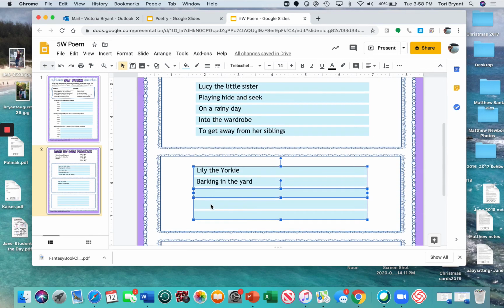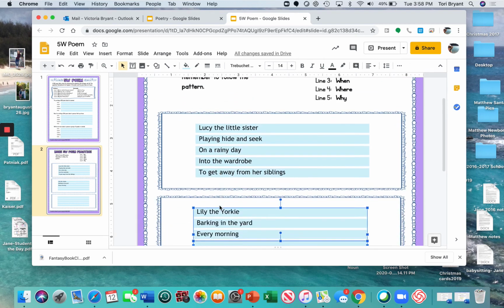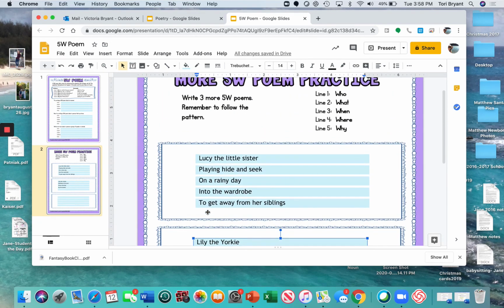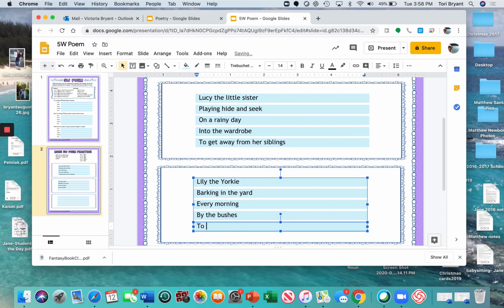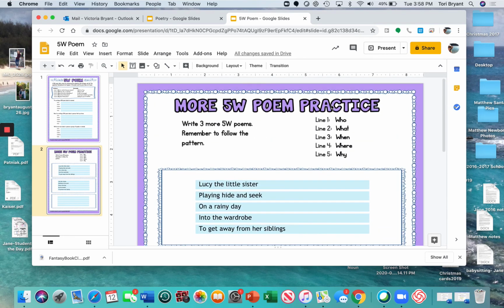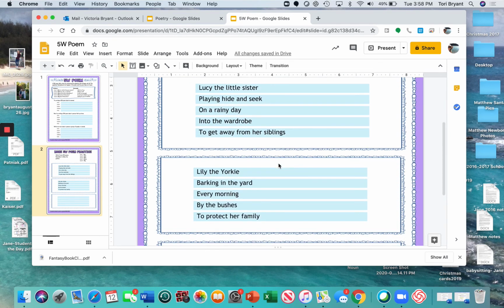And I'm going to go up. My line 3 is when? Every morning. And where? By the bushes. In my yard, I have these tall bushes, and she can see people's feet walk by through the bottom, and that's where she does it. And why? To protect her yard. Or to protect her family, let's say, because I already used the word. Okay? So that's it. Look, it was just so simple, okay? You're doing who, what, when, where, why. Okay?